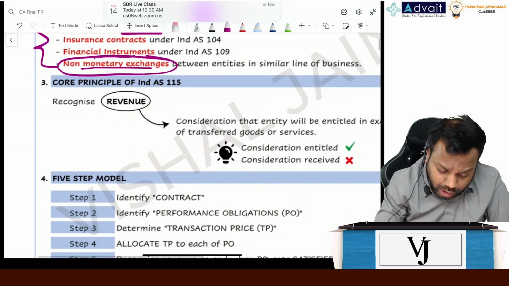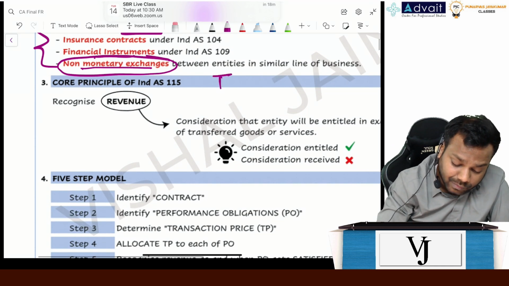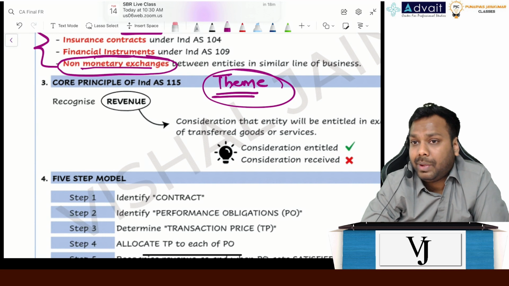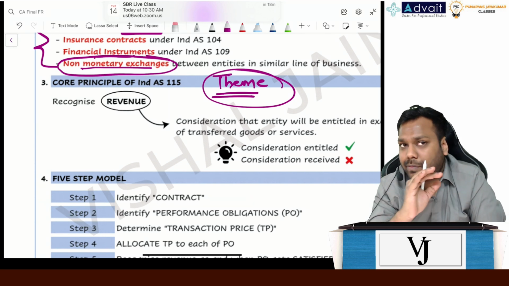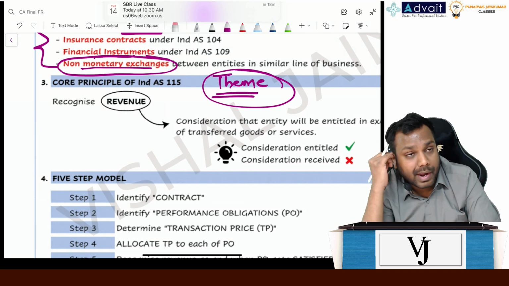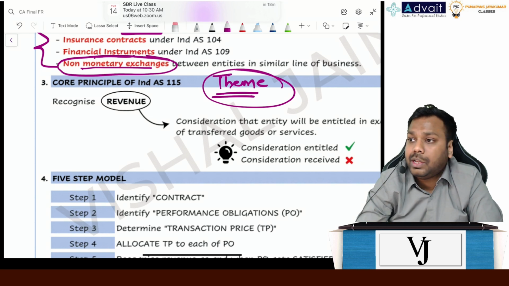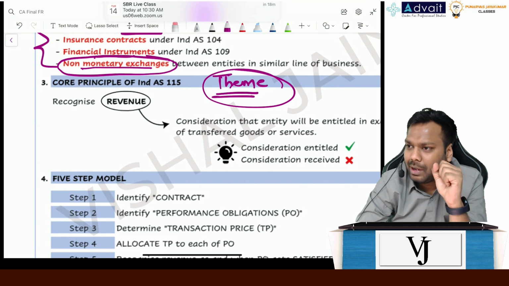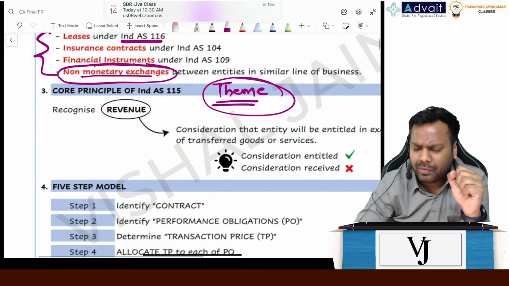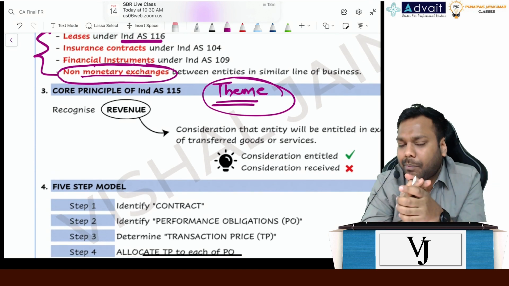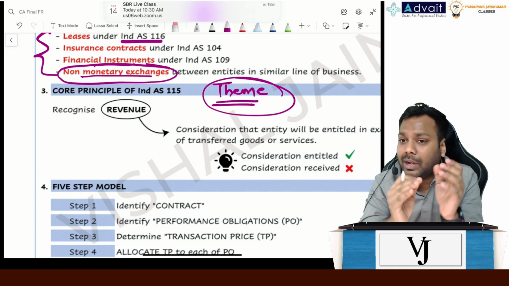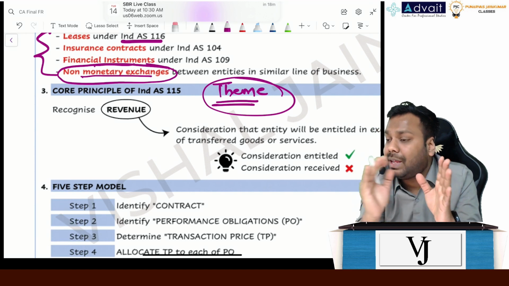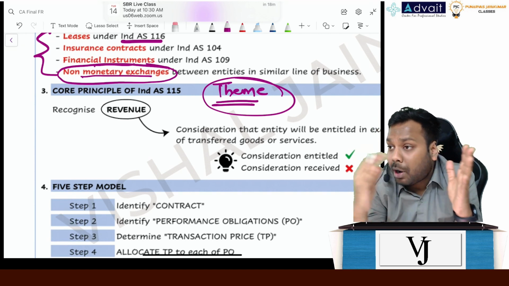Now coming to the core principle, or you can say the theme of the standard. This theme will be helpful to you in understanding. Prior to Ind AS 115, in the Indian regime, you used to study AS 9, right? AS 9 was very small, and though Ind AS 115 more or less talks along the same lines, it gives detailed guidance for each and every scenario, and it has a broader picture.